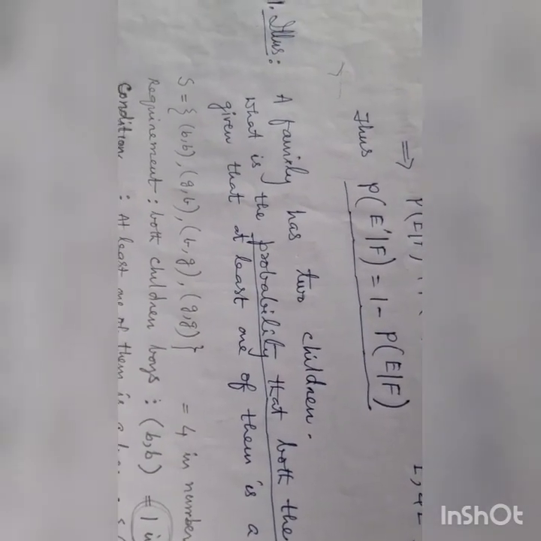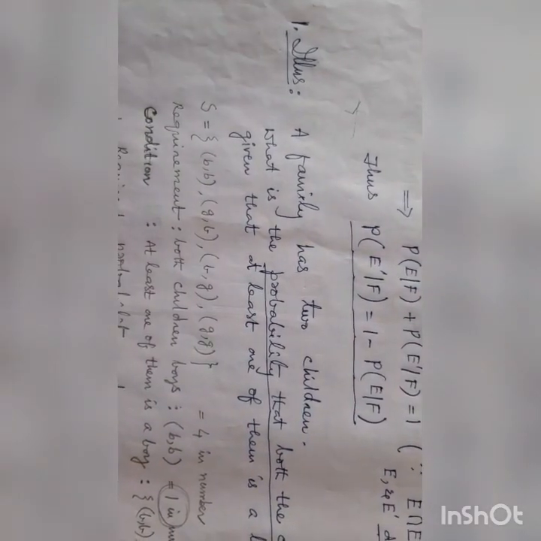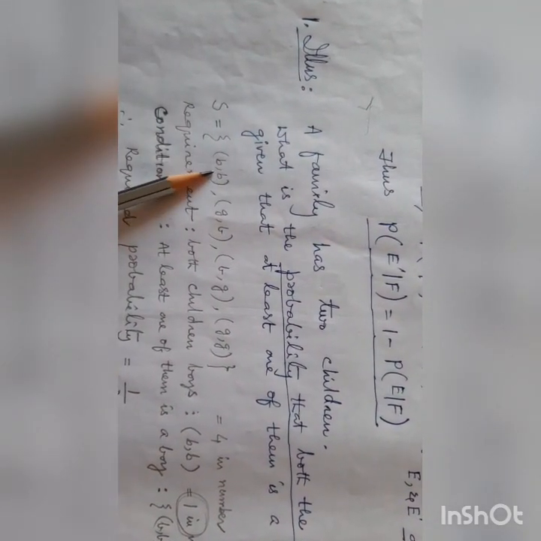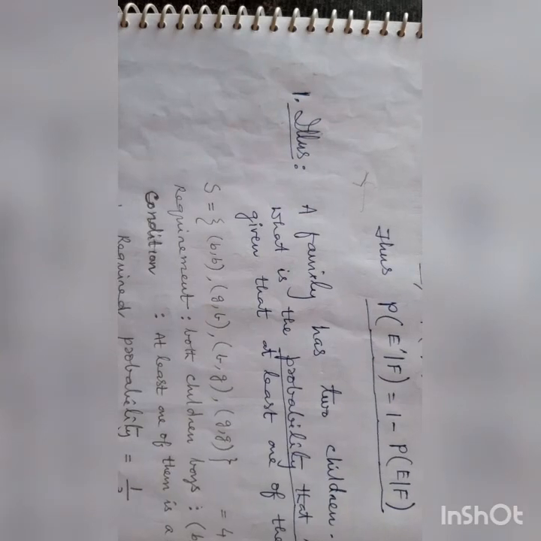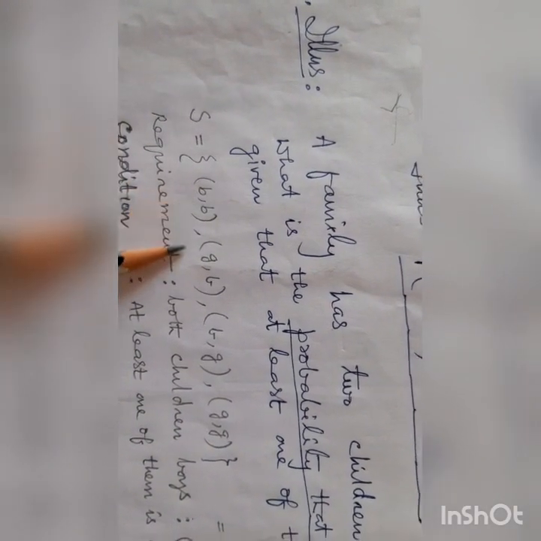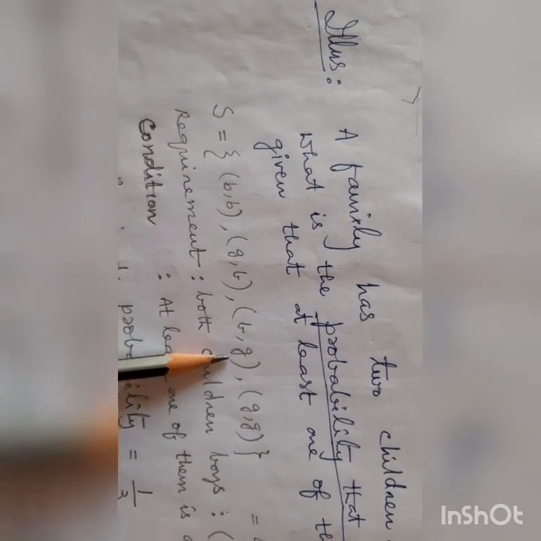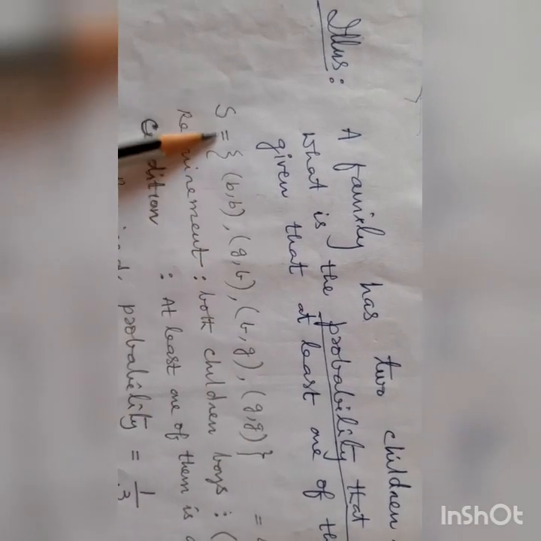Here, what is S? S is, the family has 2 children: two boys, girl and boy, boy and girl, two girls. This is the sample space for 2 children.